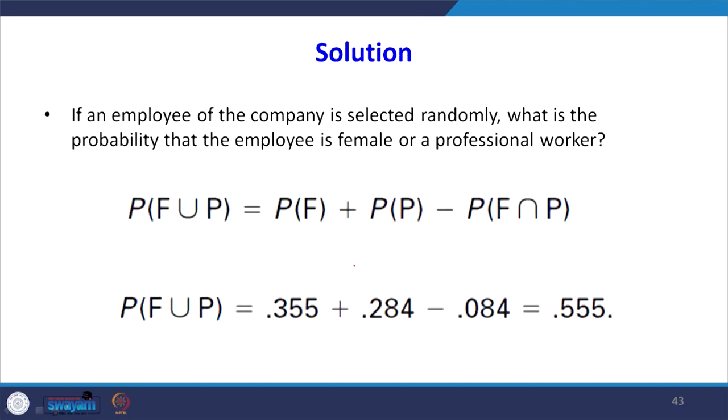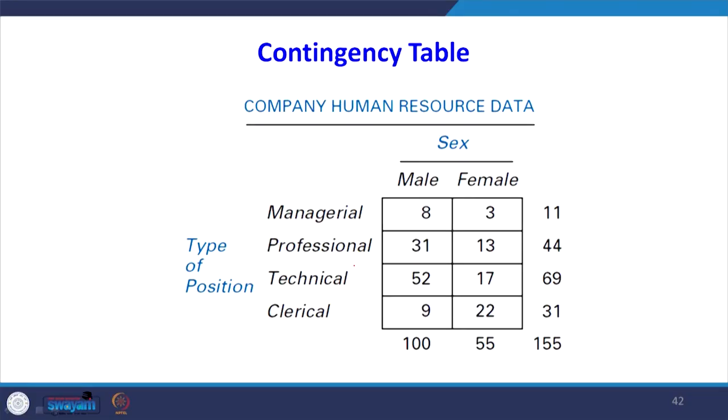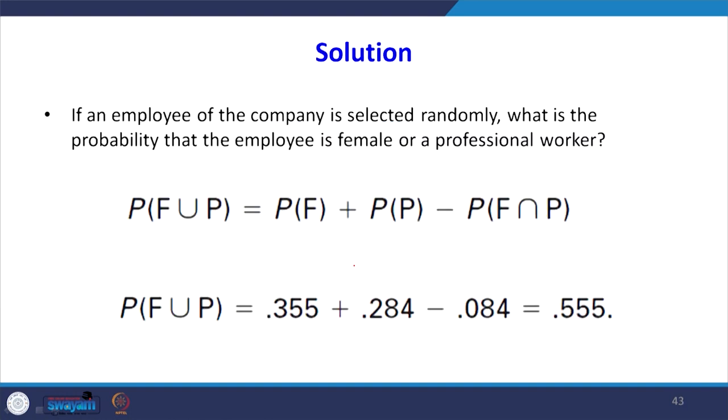Now, if an employee of the company is selected randomly, what is the probability that the employee is female or professional worker? So, what we have to do? We are going to find P of F union P, that is P of F plus P of P minus P of F intersection P. P of F is 55 divided by 155, you will get 0.335.